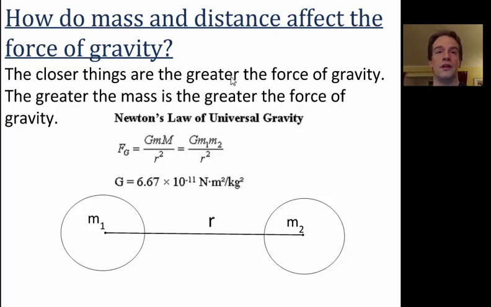And we're in orbit around the sun because of gravity. So gravity is affected by two things, mass and distance. And the greater the mass, the greater the force of gravity.